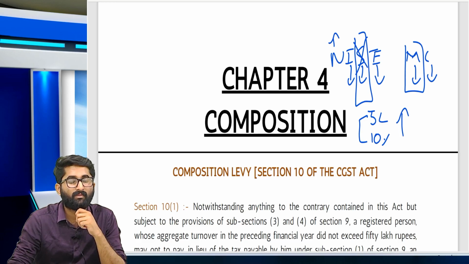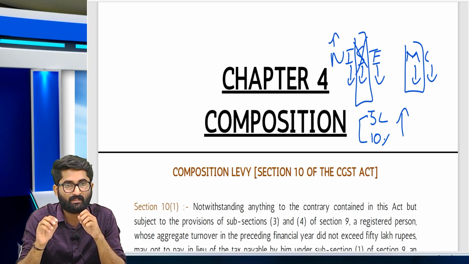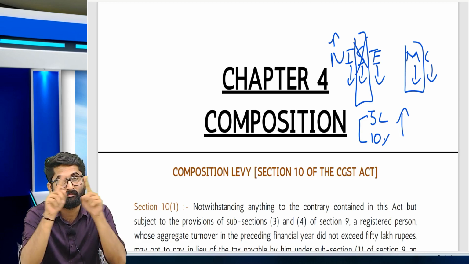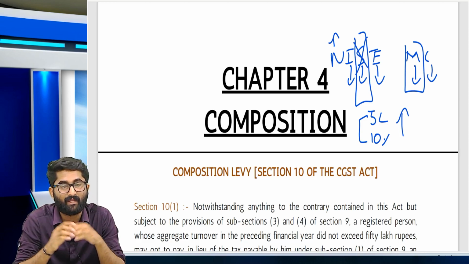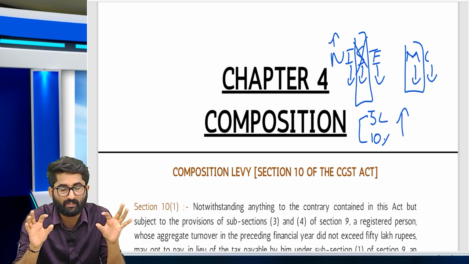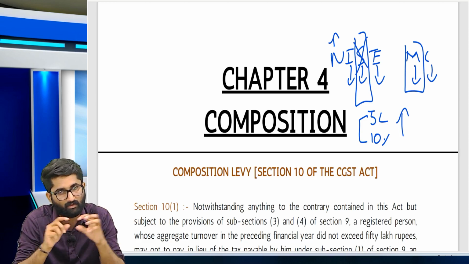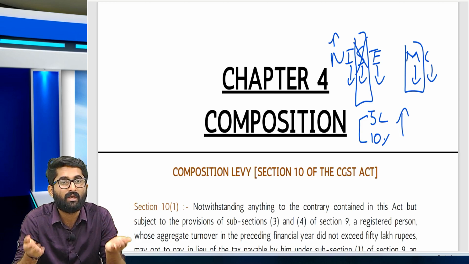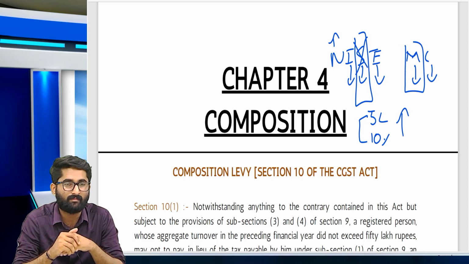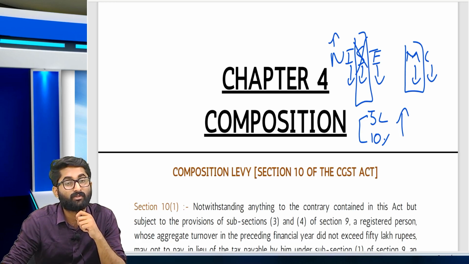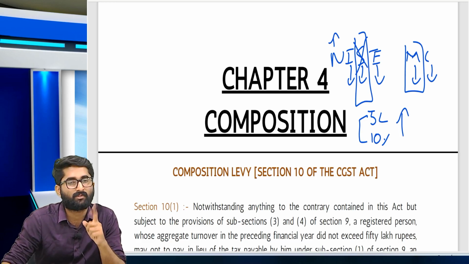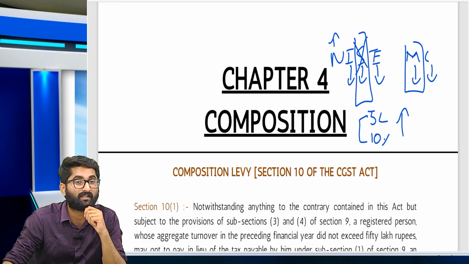And if you are a composition dealer, then you have to mention on your board that you are a composition dealer, and in all your documents which you are preparing and giving to the customer, you have to mention that you are a composition dealer, not eligible to collect the tax. You have to put that on all the documents which you are giving to the customer. Next, if you are a composition dealer, you cannot supply services. You should be the supplier of goods.